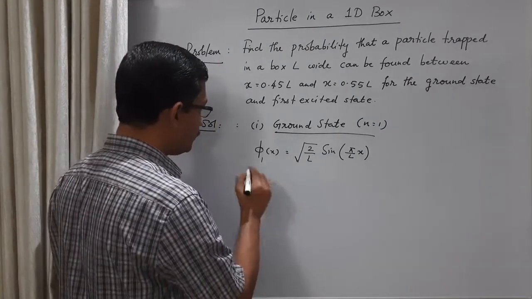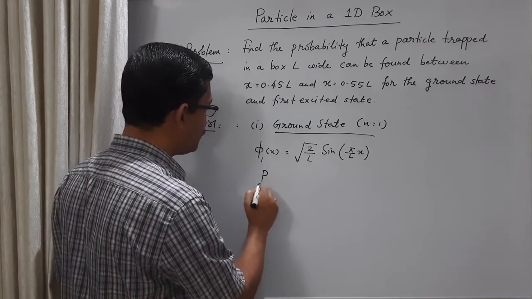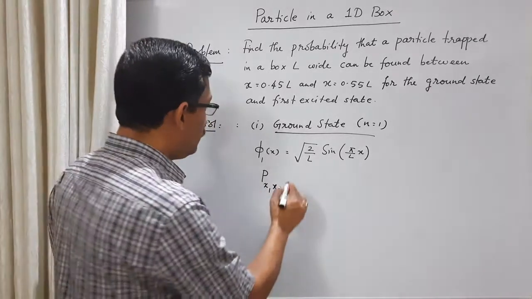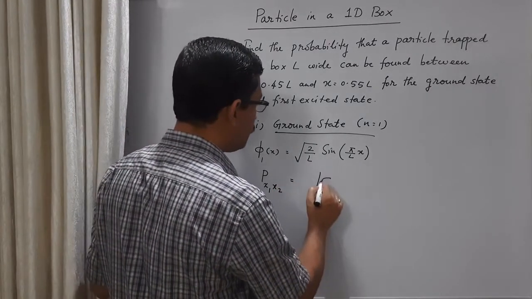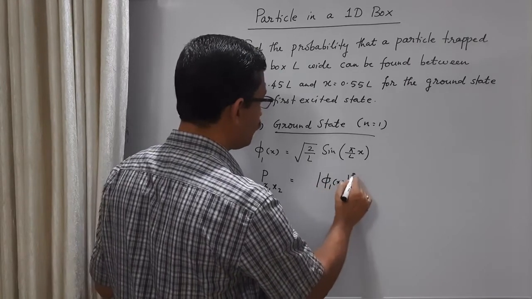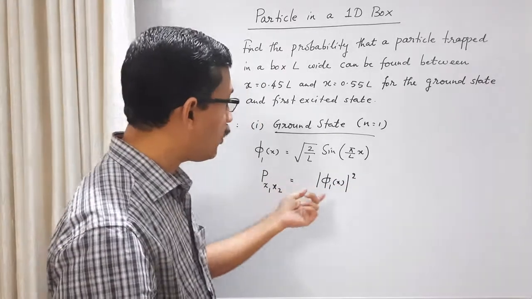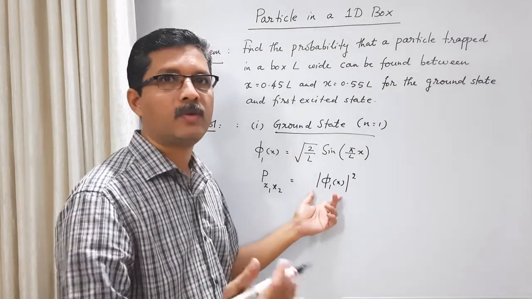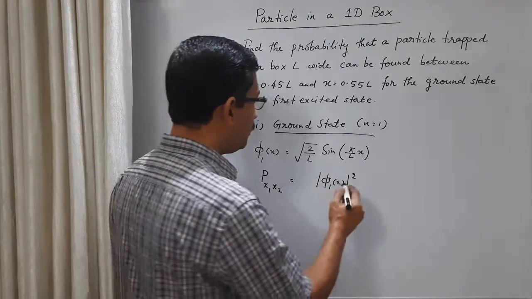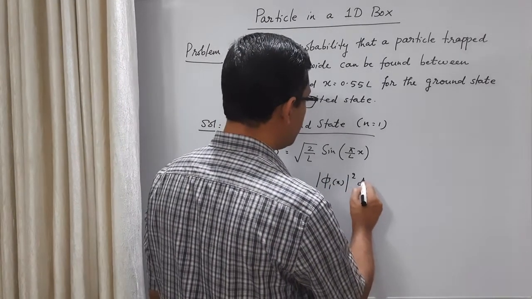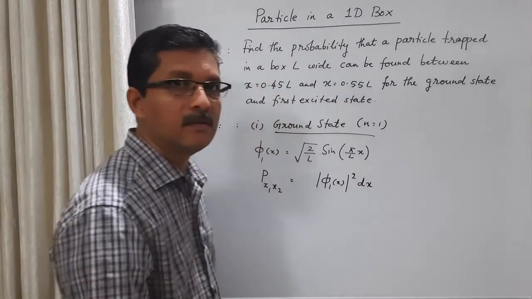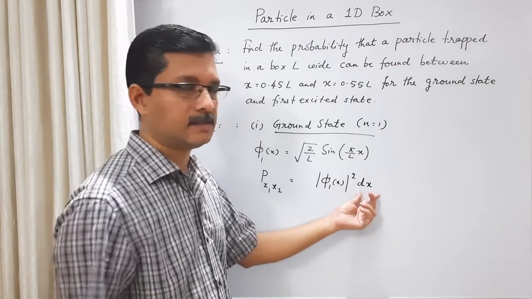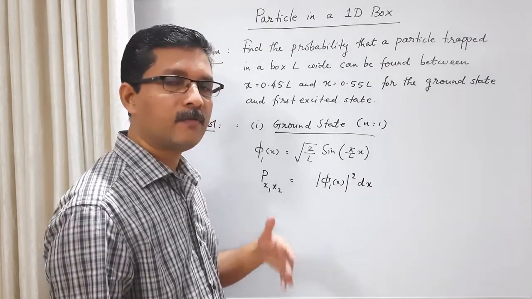Let us ask a general question. What is the probability of finding the particle between 2 points x1 and x2? We know that phi 1 star phi 1, that is mod phi 1 x square, is the probability density of finding the particle. In the one-dimensional case, probability density means probability per unit length. So the probability of finding the particle in a small interval dx is this probability per unit length into the small length dx. Then what is the probability of finding the particle from x1 to x2?